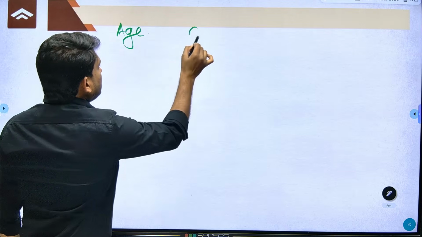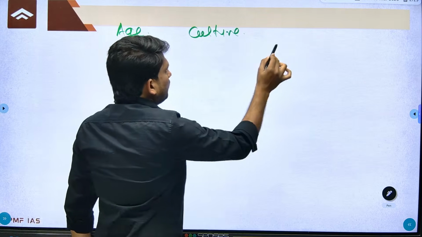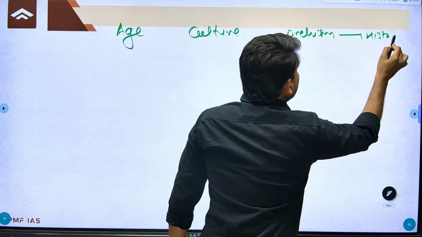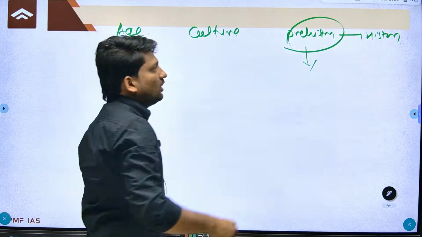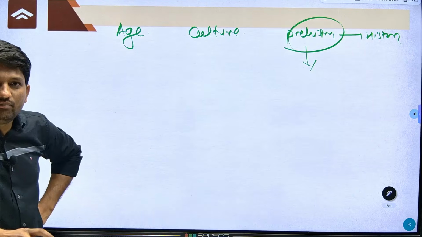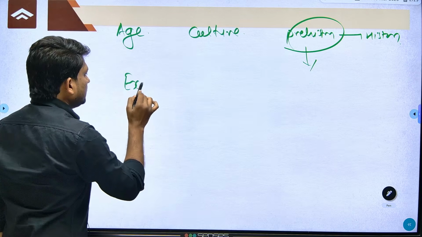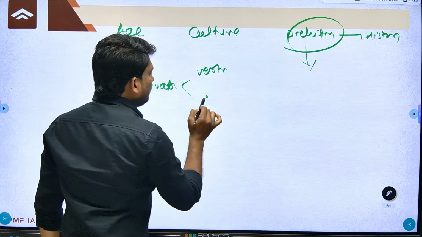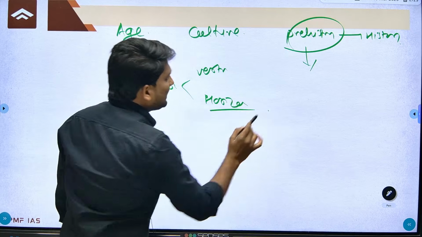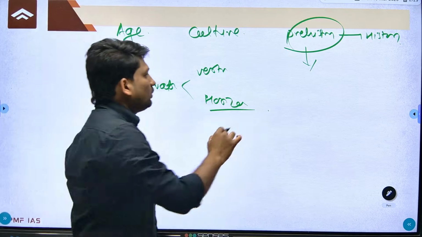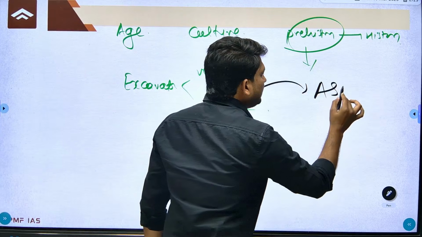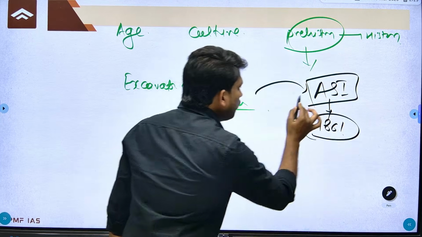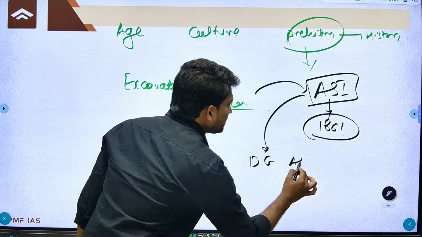That is, what is meant by age, what is meant by culture, what is prehistory and then history, what is the prehistoric phase or the historic phase, and we will discuss excavation, like what is horizontal excavation and then vertical excavation. And when we are discussing horizontal as well as vertical excavation, we will discuss the Archaeological Survey of India, which was established in 1861. Now tell me, who was the first Director General of the Archaeological Survey of India?